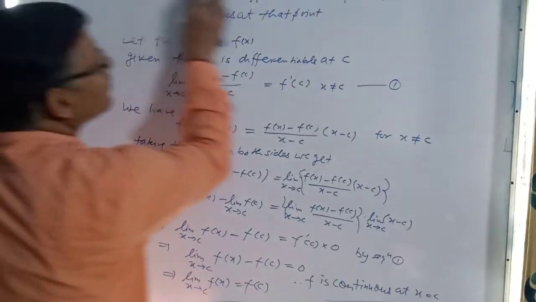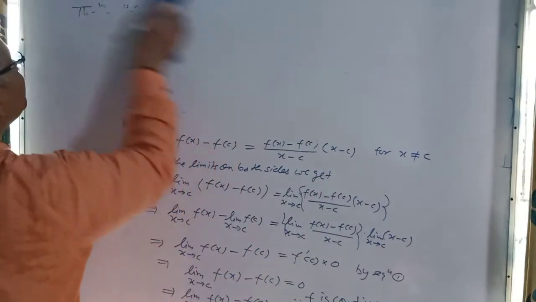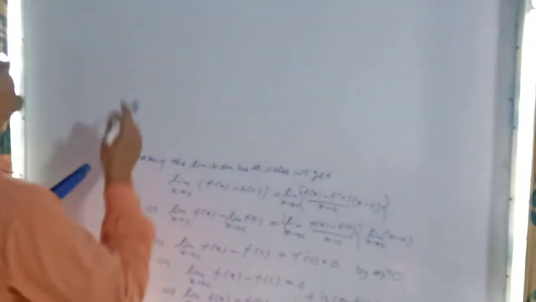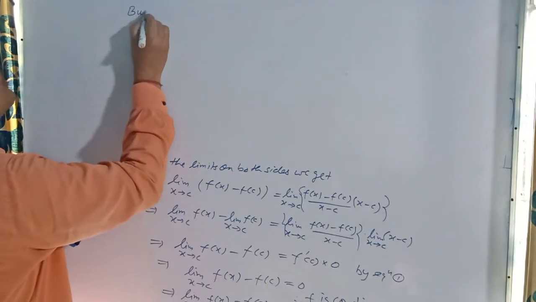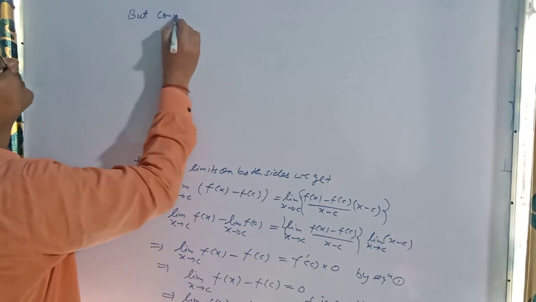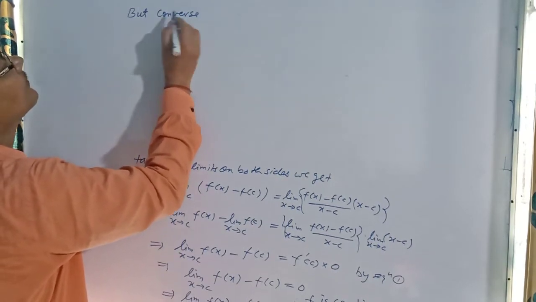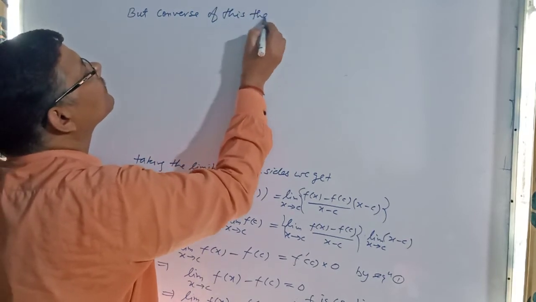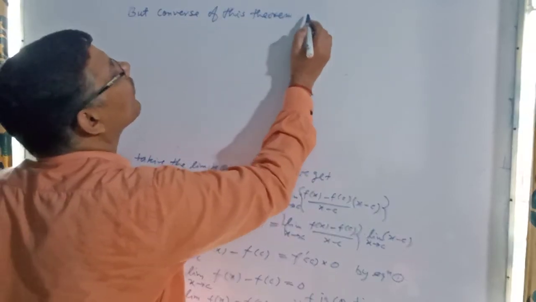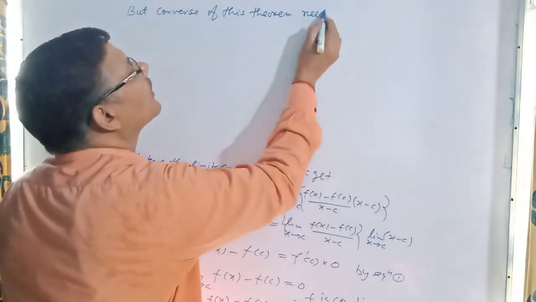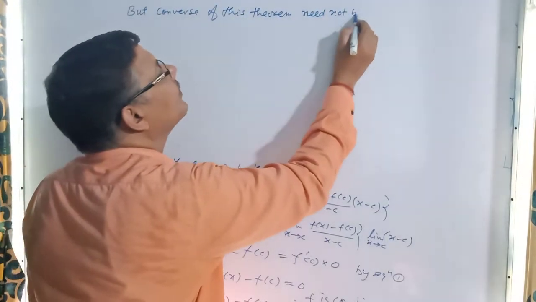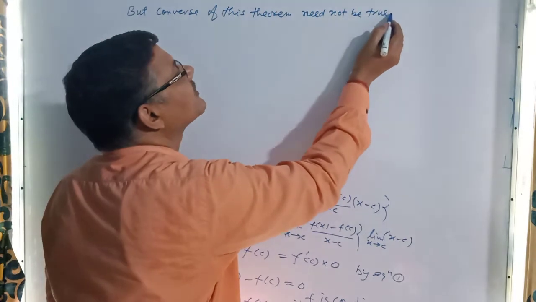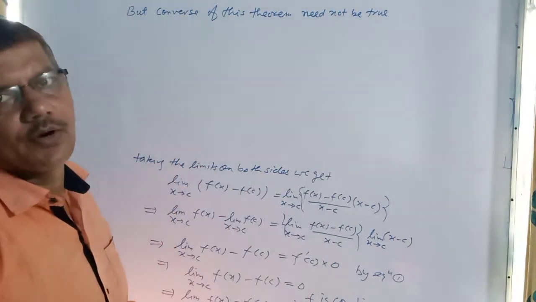Now the converse of this theorem need not be true. It means it is not always true, it may be or may not.